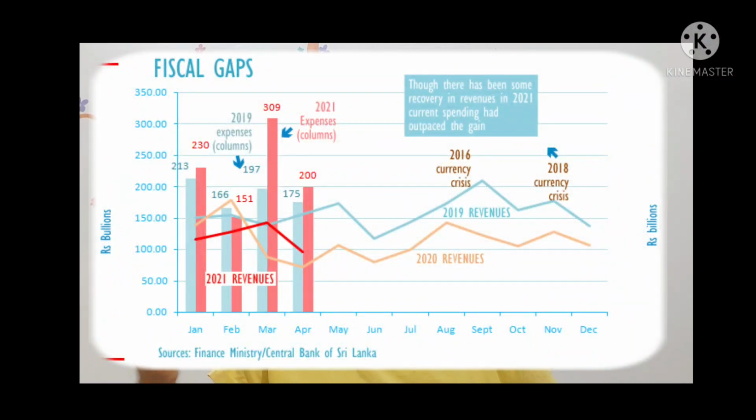Let us now quickly see what are the reasons for the economic crisis. As we all know, since 2016 and before that also, Sri Lanka was in debt. The major reasons were some disastrous situations.